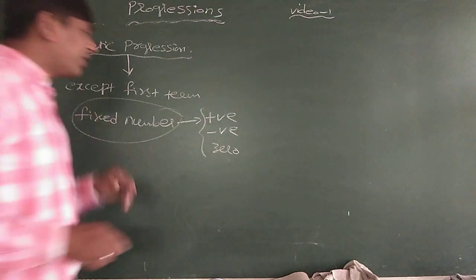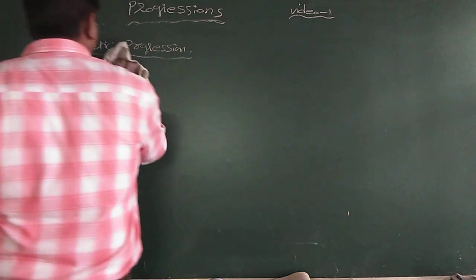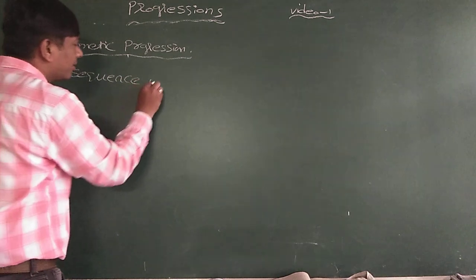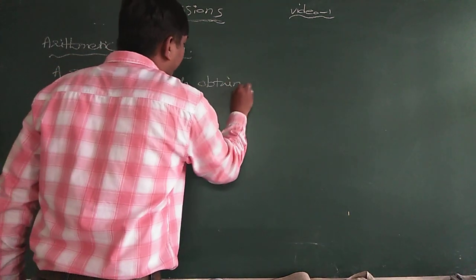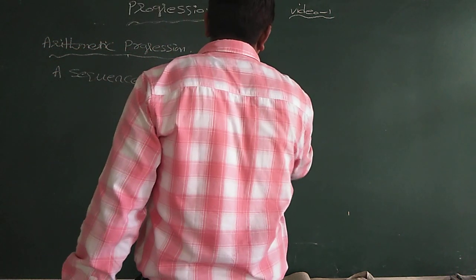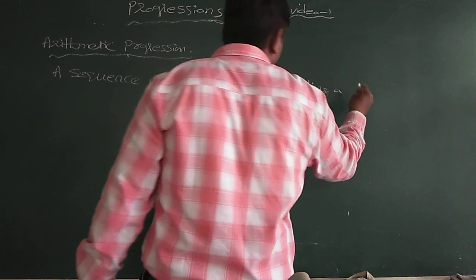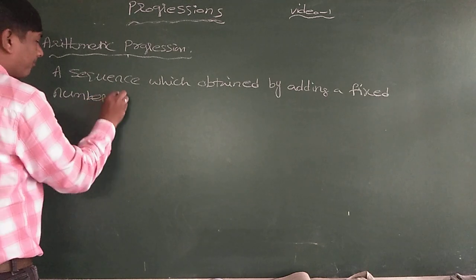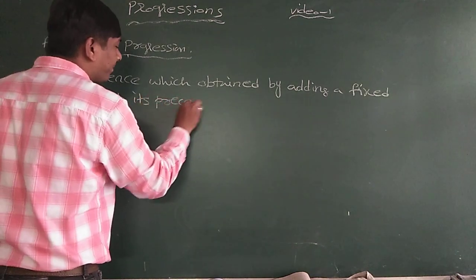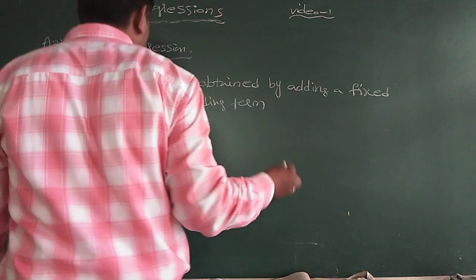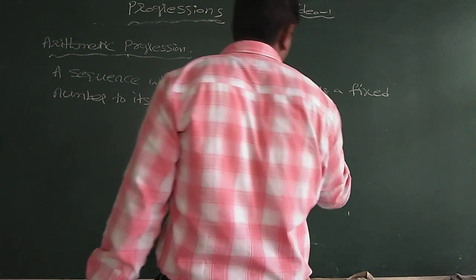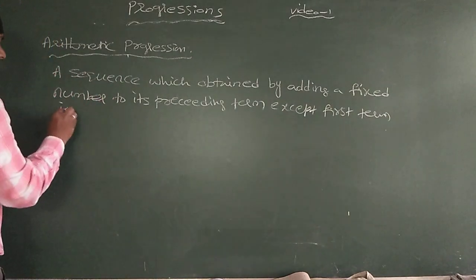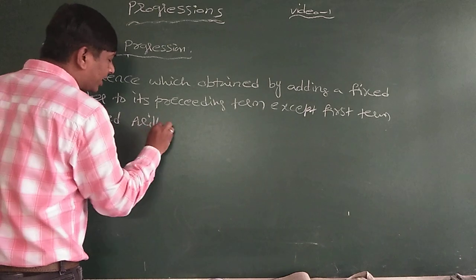Understood? Once again, arithmetic progression is a sequence which is obtained by adding a fixed number to its preceding term except the first term.